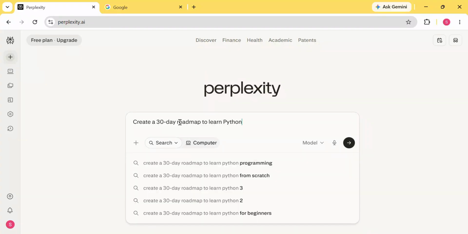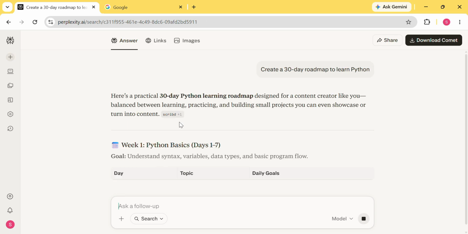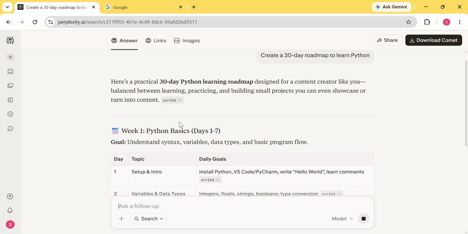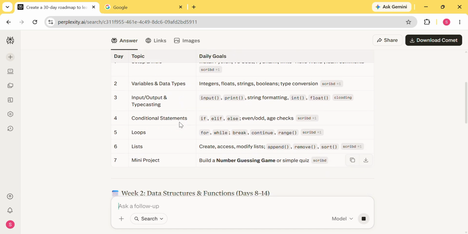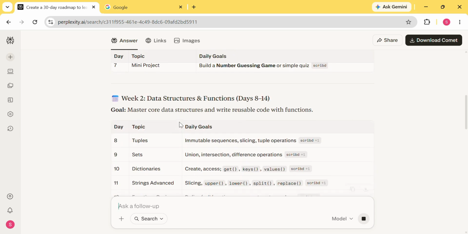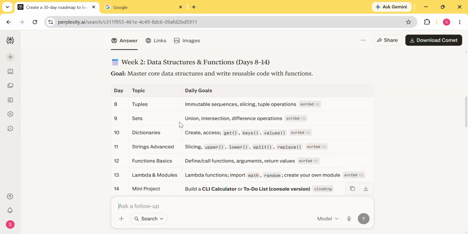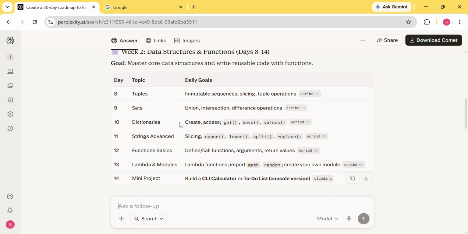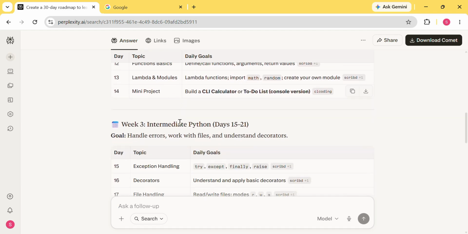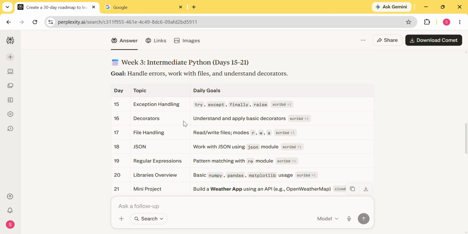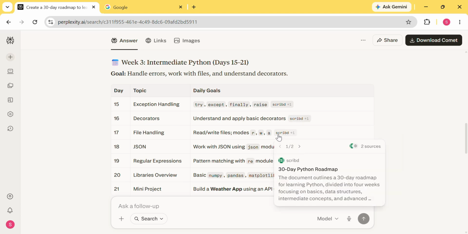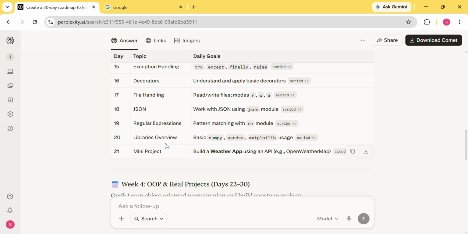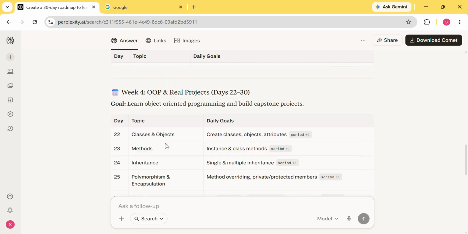The sixth thing Perplexity does better is creating personalized learning plans. Here, I am asking for a 30-day roadmap to learn Python. Instead of giving me random tutorials, Perplexity creates a structured learning path divided into weekly milestones. It explains what to focus on each week and provides a logical progression from beginner concepts to more advanced topics. You'll also notice that it references useful learning resources from trusted websites.